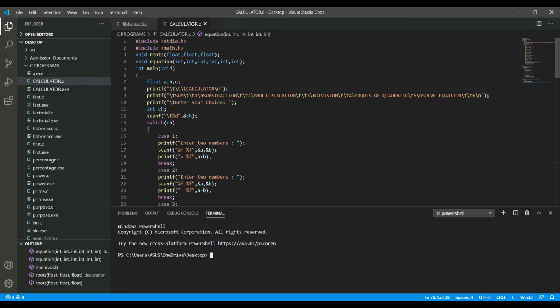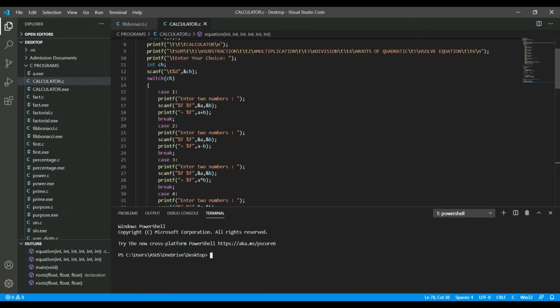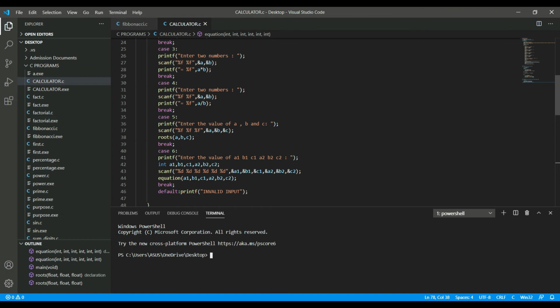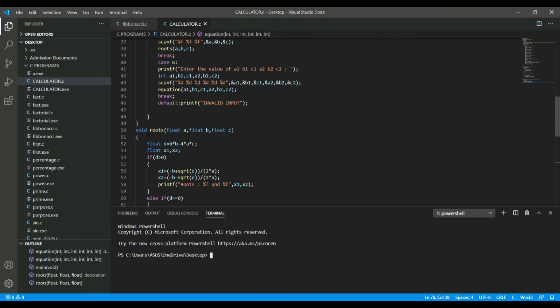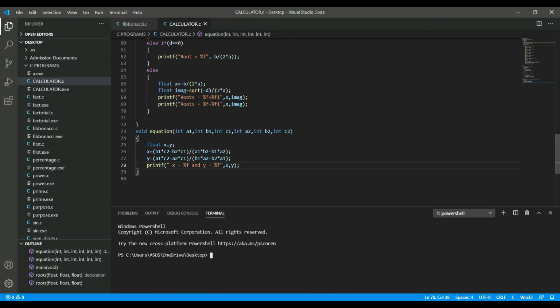Beside this, I have also added the feature of finding the roots of quadratic equation and solving the unknowns of two equation of form ax plus by plus c is equals to 0. So my program is made using switch case statement, and I have also made use of two functions that I have defined. First one to find the roots of quadratic equation, and second finding the unknowns. So let's see by running this program.